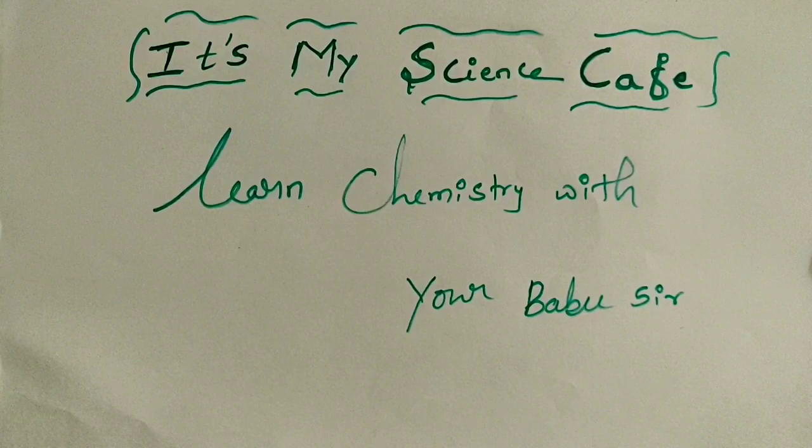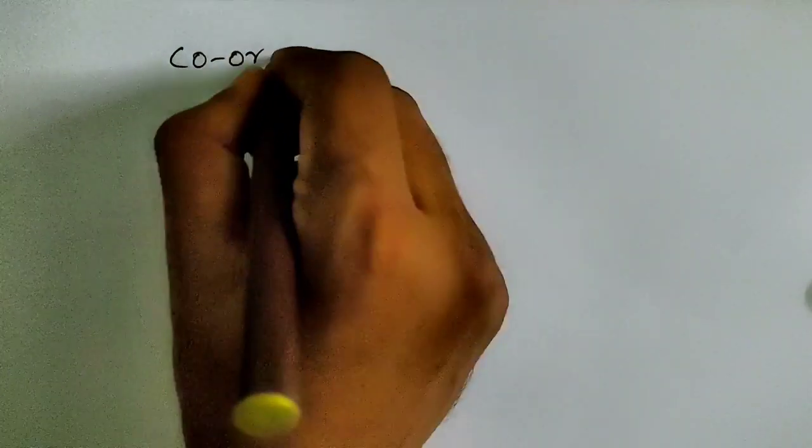Today I have come up with a very interesting lesson, that is coordination compounds. In our previous videos on transition metals, I said that transition metals can form coordination compounds. So now in this class we are going to discuss how coordination compounds form, what they are, what the history of coordination compounds is, how they are named, how we identify a coordination compound, and what things are involved in their formation. So without any delay, we will go into the lesson.